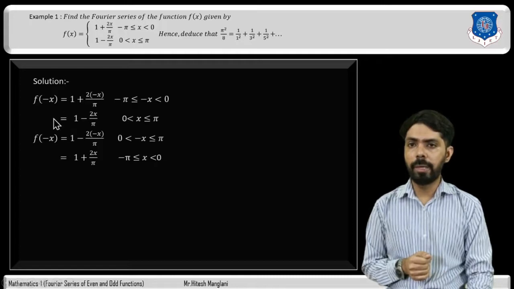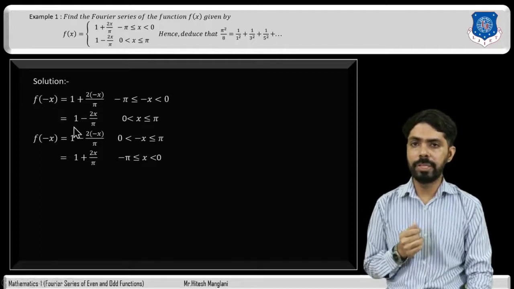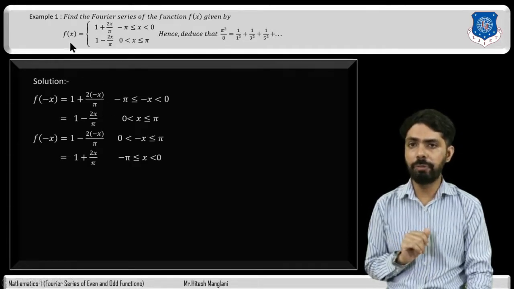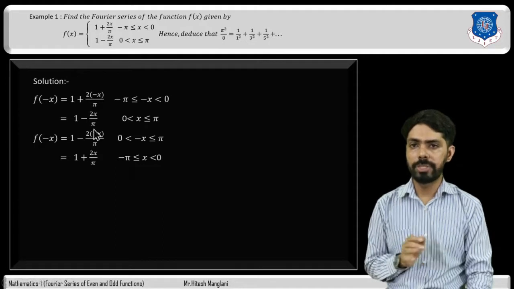Now if you compare f of minus x with f of x, as you can see, f of minus x is equal to 1 minus 2x divided by pi for 0 less than x less than or equal to pi, and f of x is also 1 minus 2x divided by pi for 0 less than x less than or equal to pi. So both are the same for this case.